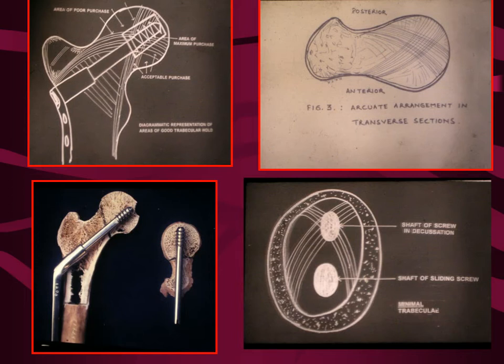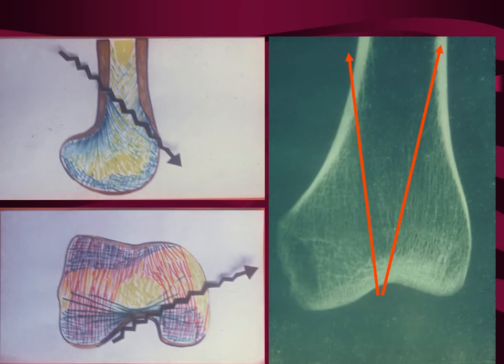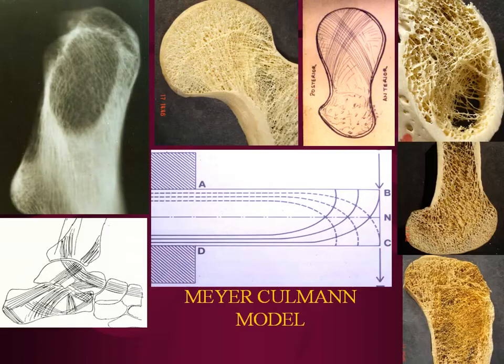So this is what we are propounding, that in the AP view and in the lower end of the femur, that's where you have the fracture lines. Sparse zone and thick trabeculae. So here, everywhere, the Mayer-Coleman model, I've been able to demonstrate to you, is very important and should be studied.